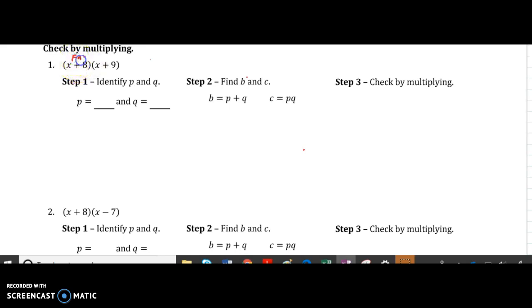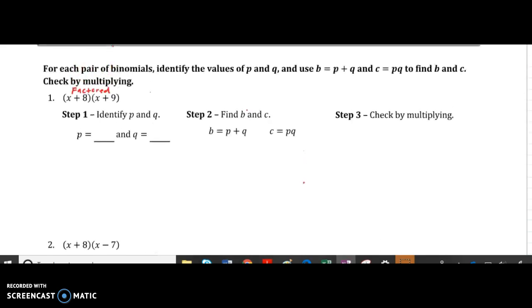But what this wants us to do is identify the values of p and q and use b equals p plus q and c equals p times q to find b and c. So the b and c that it's talking about is in the form x squared plus bx plus c. So this is the factored form, which our p is 8, just the number in factored form right there, and our q is 9.